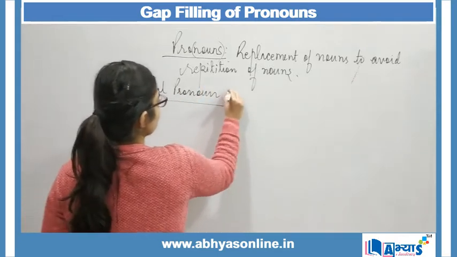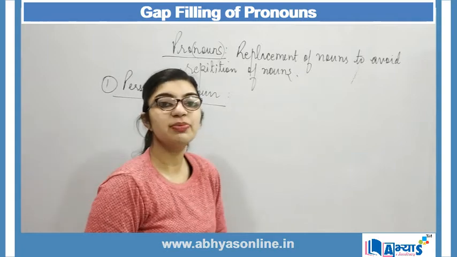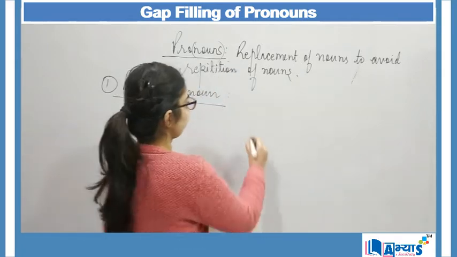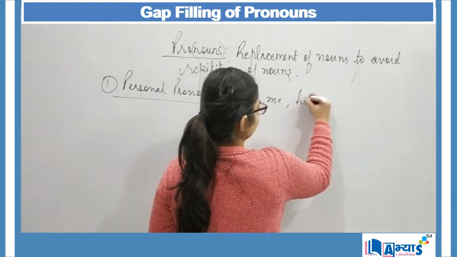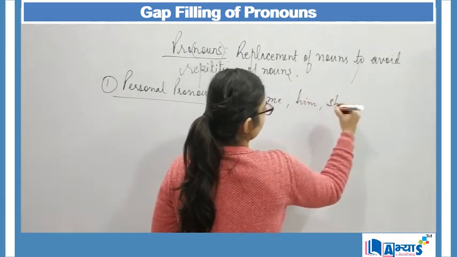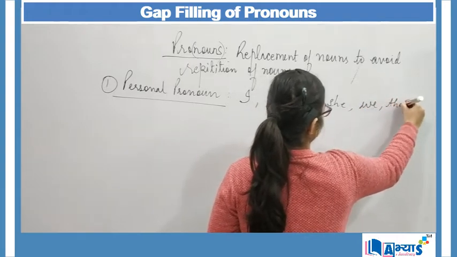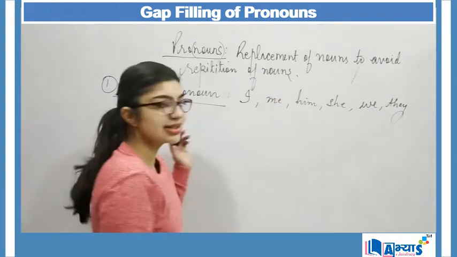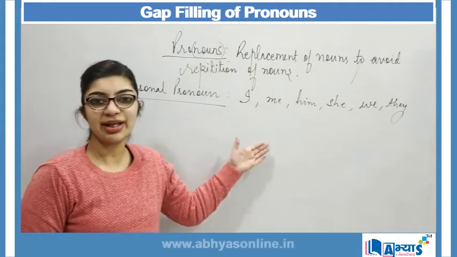Now what do we understand by personal pronouns? Personal pronouns are used for the personal purpose, like I, me, him, she, we, they. These are some of the examples of personal pronouns. Now how do we use them in gap filling?